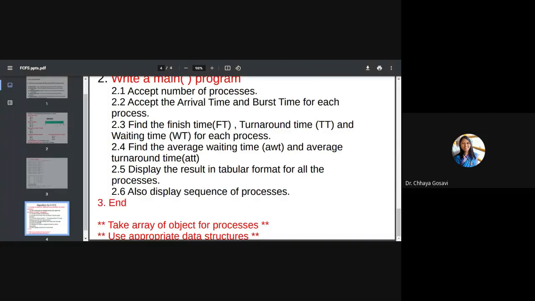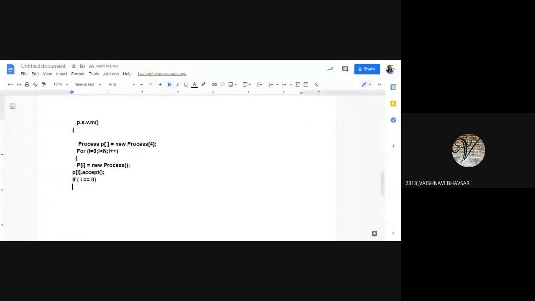Check if I is equal to... Ma'am, actually the doc is not visible, the Word document. Sorry, is it visible?